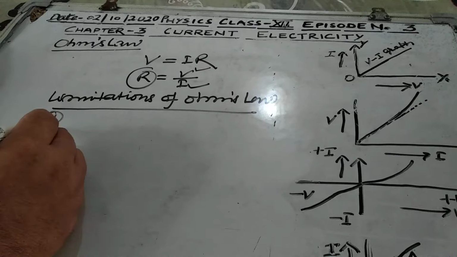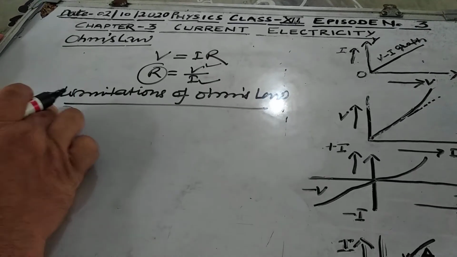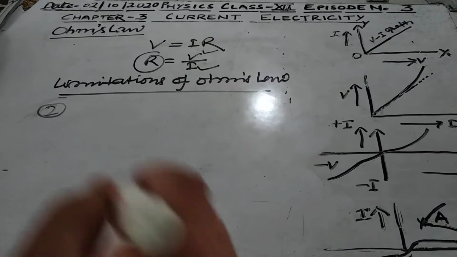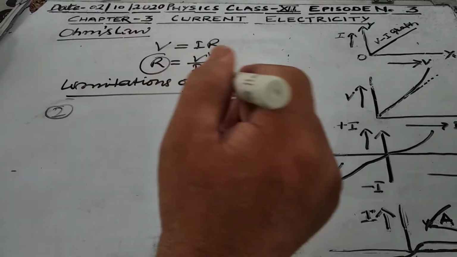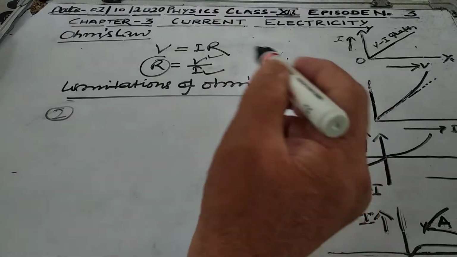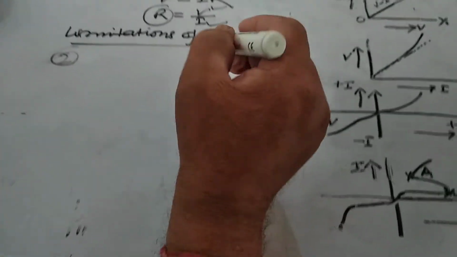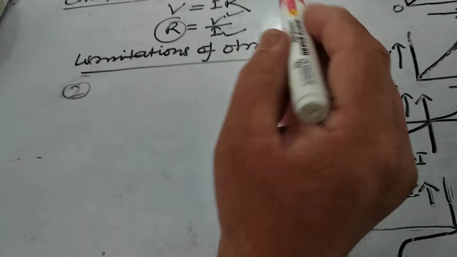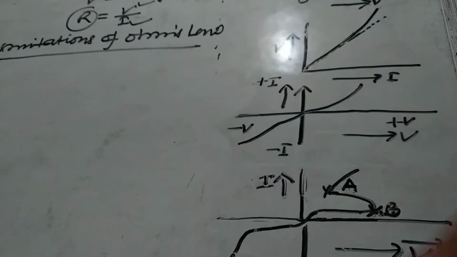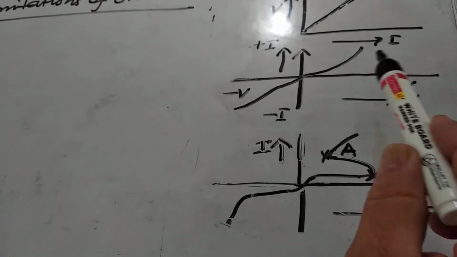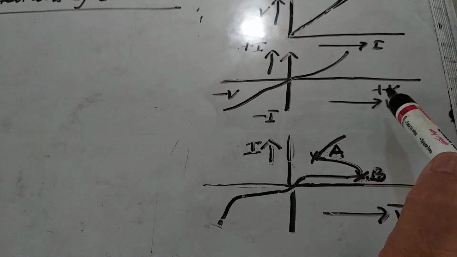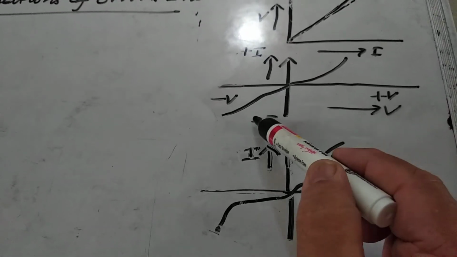And the second limitation is that the variation of current with potential difference V may depend upon the sign of the potential difference applied. So in some cases the current may depend upon the sign of the potential.